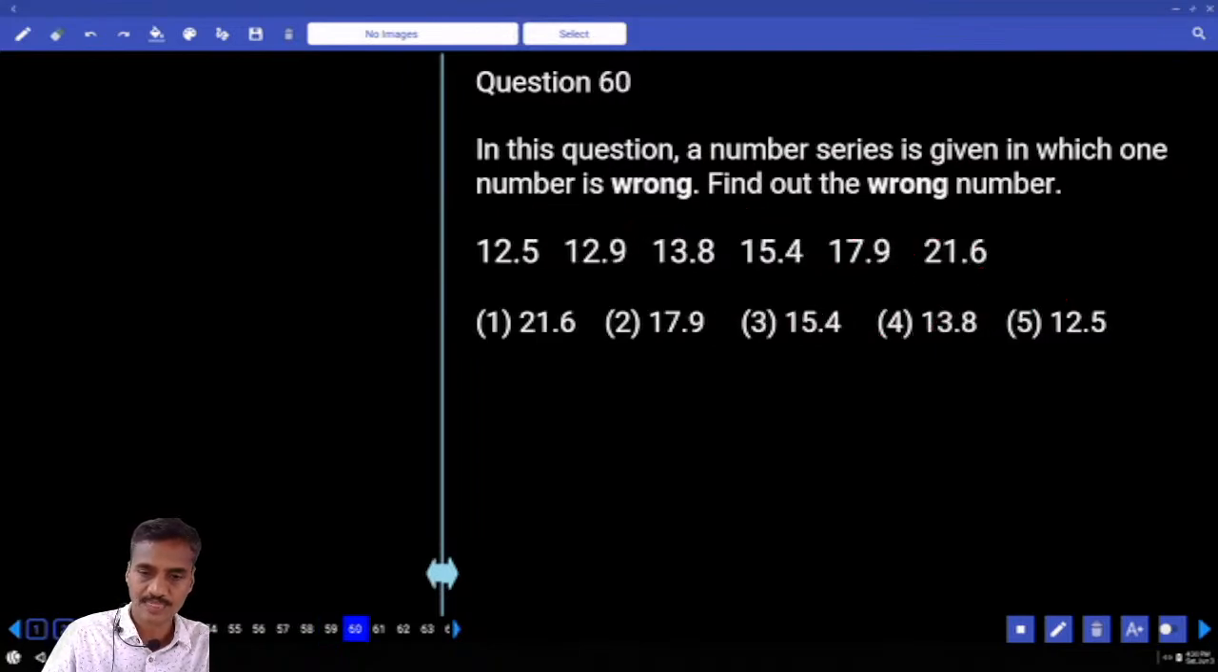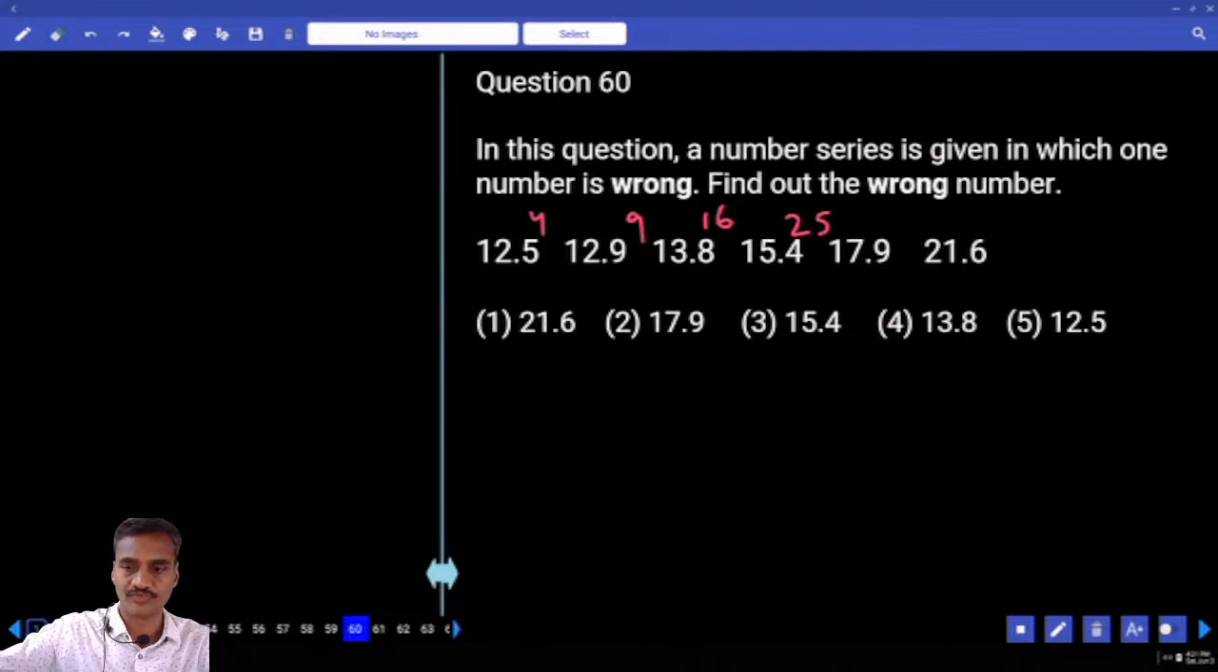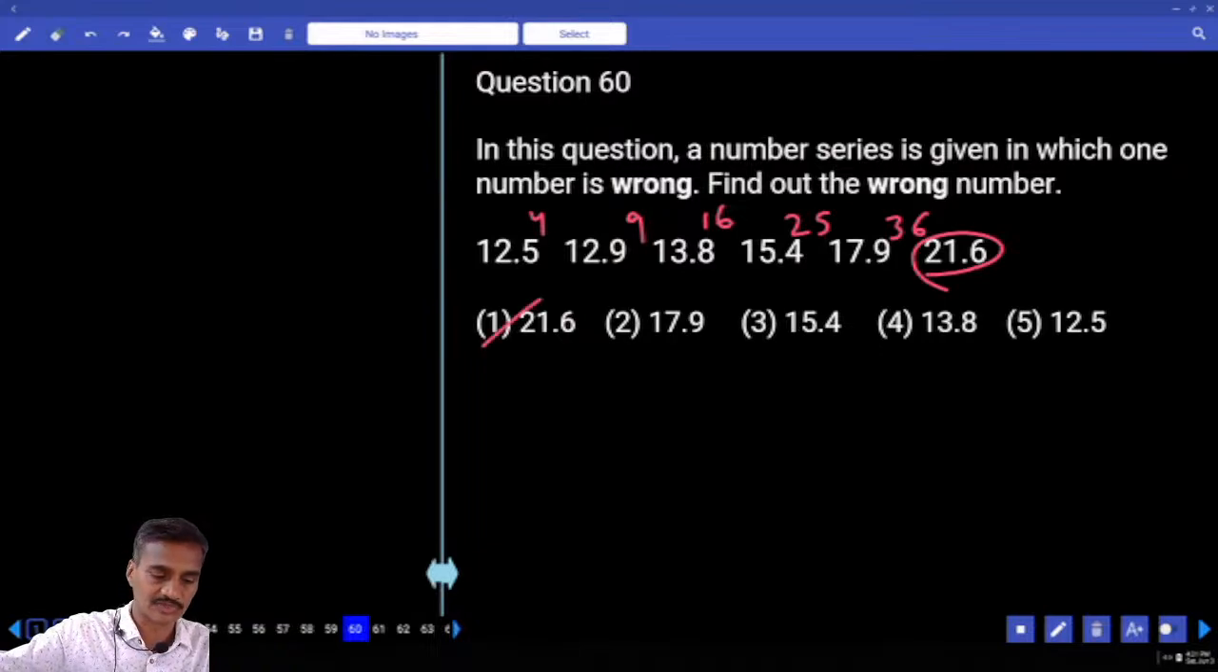Then question number 60. Now 12.5 and 12.9. What is the difference we have? 4. And next difference is how much? 9. And 4 and 9, 2 square, 3 square. And next one 16. 138 and 16, 154. And next one 2 square, 3 square, 4 square, 5 square. And 154 plus 25, 179, that is valid. And 2, 3, 4, 5. Next one is how much? 36. Now 36. 179 plus 36. Last digit must be 7. And this is the wrong one. 21.6. Choice 1, question number 60. Clear?